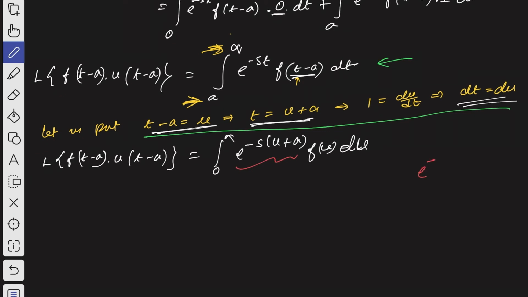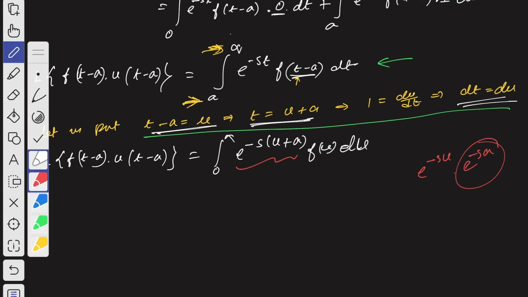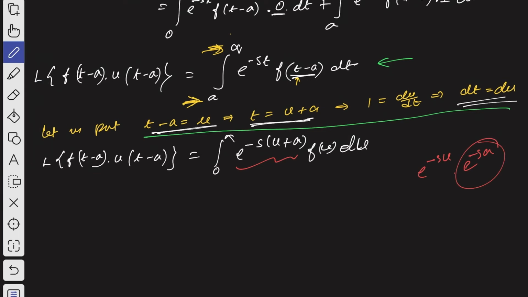From this term we can write it as into e to the power minus sa, as this part is constant and can be taken outside of the integration. So we will get e to the power minus sa, integration 0 to infinity e to the power minus su f of u du.